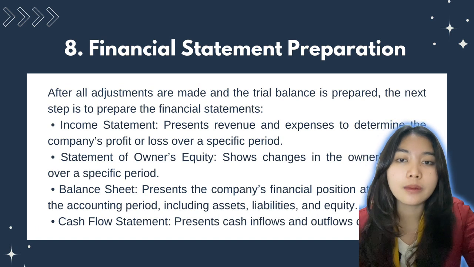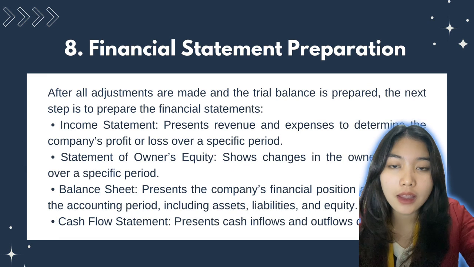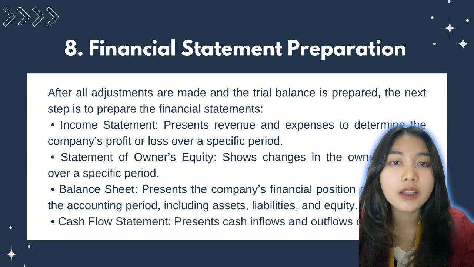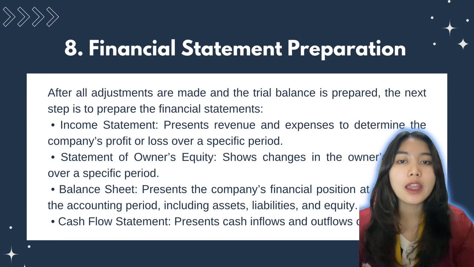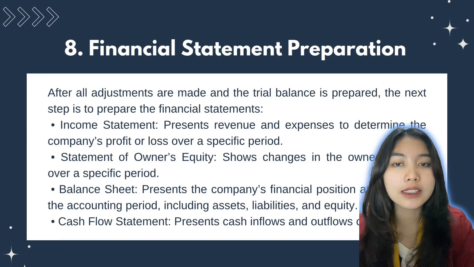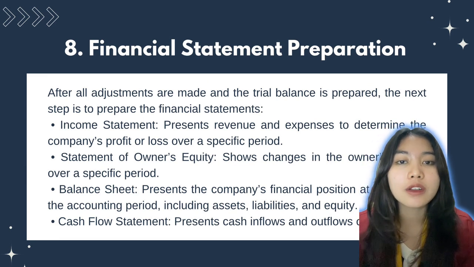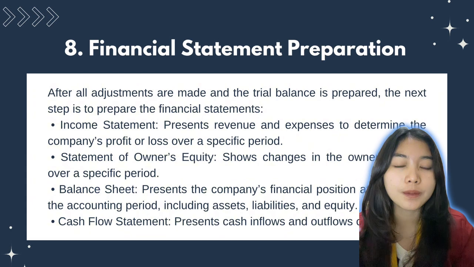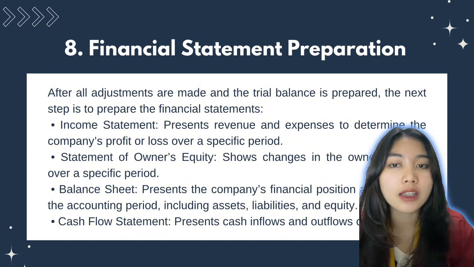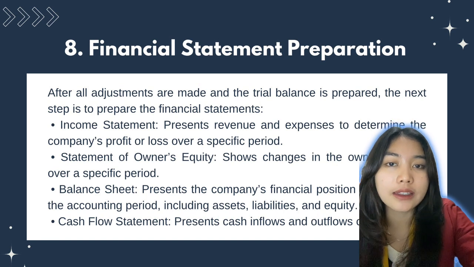And number 8, preparation of financial statements. After all adjustments are made and the adjusted trial balance is prepared, the next step is to compile financial statements. The income statement presents revenue and expenses to determine the company's profit or loss for a specific period, and the statement of changes in equity, and the balance sheet, and the cash flow statement.